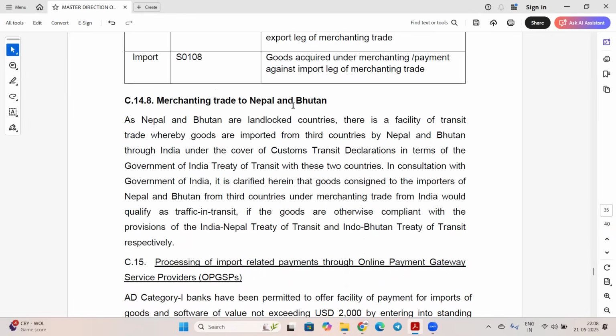So merchanting trade to Nepal and Bhutan. As Nepal and Bhutan are landlocked countries, there is facility of transit trade where goods are imported from third country by Nepal and Bhutan through India under cover of customs transit declaration in terms of Government of India Treaty of Transit with these two countries. In consultation with Government of India, it is clarified here that goods consigned to importer of Nepal and Bhutan from third countries under merchanting from India would qualify as traffic in transit, if goods are otherwise compliant with the provisions of India-Nepal Treaty of Transit and Indo-Bhutan Treaty of Transit, respectively.